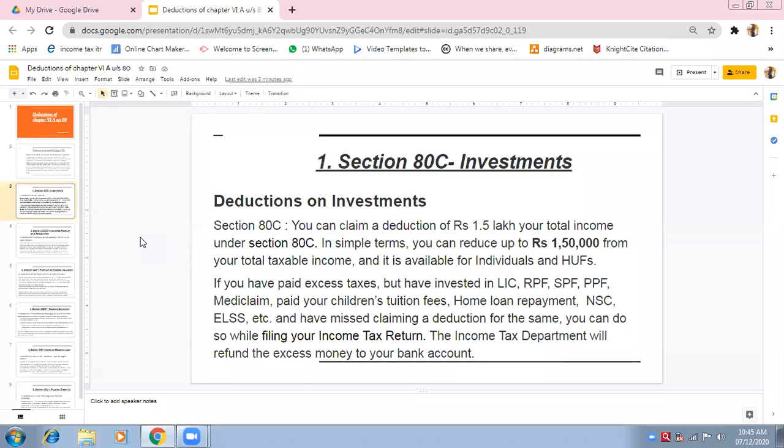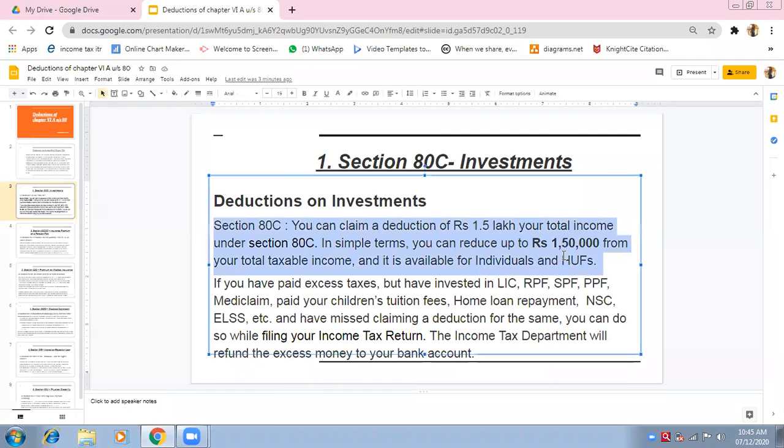Now suppose I take the reverse example. Suppose your investments are 1,80,000. You will have to check 1,80,000 or 1,50,000, whichever is less. Which amount is the least one? Ma'am, 1,50,000. Yes, so 1,50,000 will be deducted from your income. So you have to see which amount is the least one. But see, 1,50,000 is the last deduction. After this amount, no deduction will be available. I'm talking about 80C.